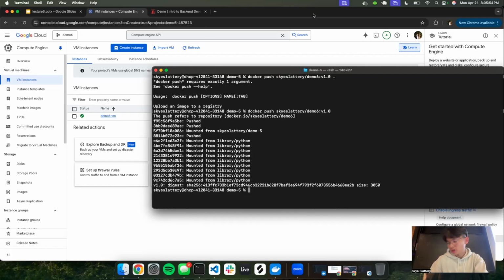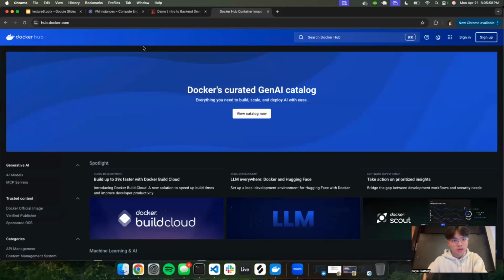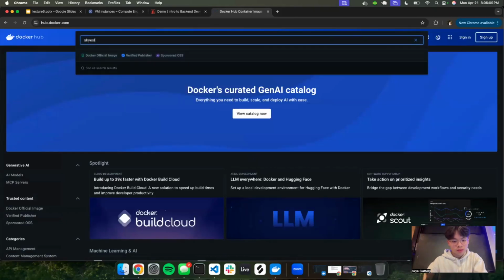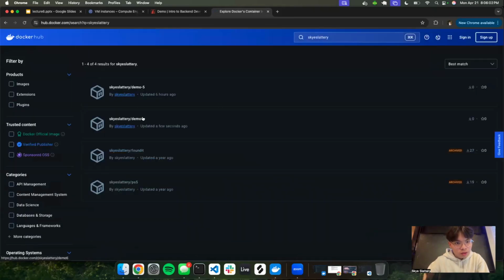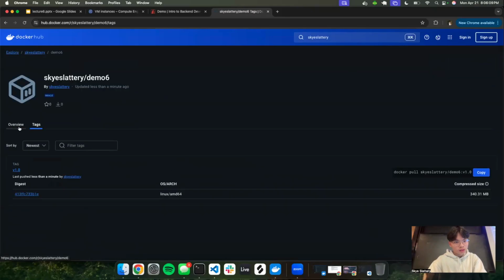So if we go to, can I open your Docker Hub? Yeah, it's fine. Go to Docker Hub right here, and I search Sky's name. There should be demo 6 right there, updated a few seconds ago. So you can see now it's online in Docker Hub. Our image is there, tagged version 1.0.